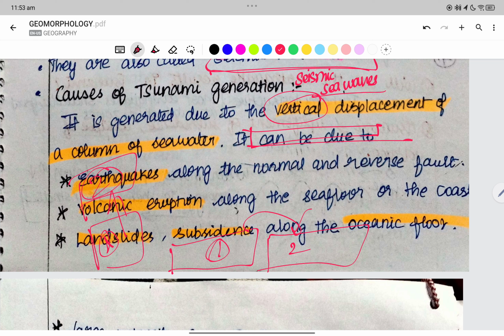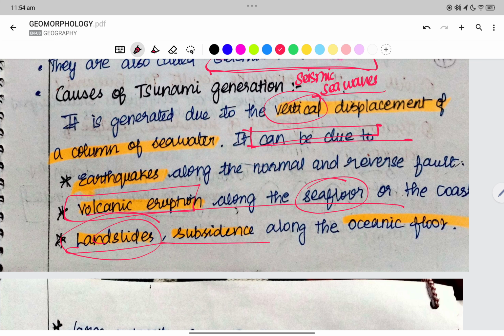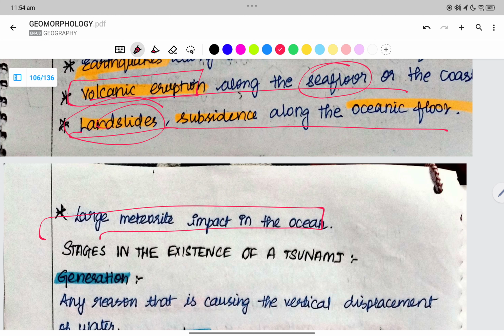The vertical displacement of the column of seawater is due to an earthquake along a normal or reverse fault, volcanic eruptions along the seafloor or the coastline, landslide or subsidence along the oceanic floor, or a large meteorite impact on the ocean.